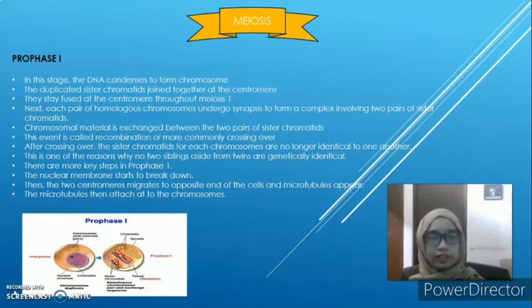This is one of the reasons why siblings, aside from twins, are not genetically identical. There are more key steps in Prophase One. The nuclear membrane starts to break down. Then the two centromeres migrate to opposite ends of the cell and microtubules appear. The microtubules then attach to the chromosomes.